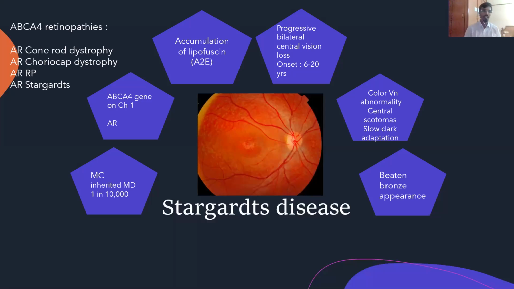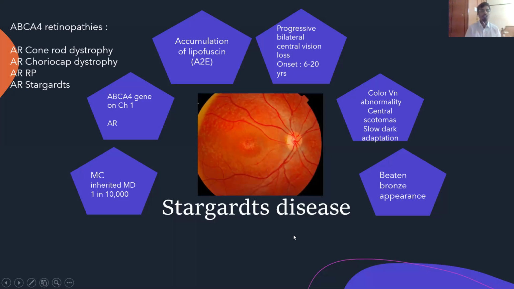There is this term called ABCA4 retinopathies. In your final years, you should know this because it's a term nowadays. It's not just the clinical diagnosis that we make, but since genetic testing and diagnosis has become better, the classifications are now turning from clinical to genetic because these are more accurate. There are these ABCA4 retinopathies, in which you have certain disorders which are also caused by the ABCA4 mutation. Correct? What is the primary pathology in Stargardt's? It's the accumulation of lipofuscin, which we'll see later in detail, right?